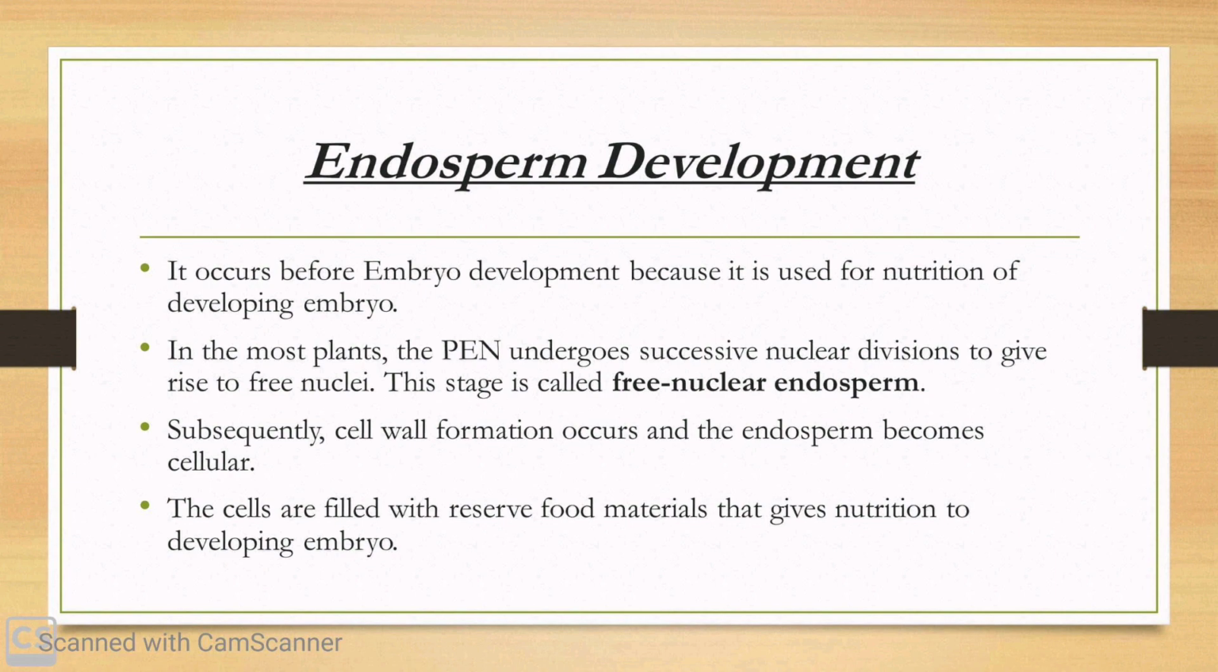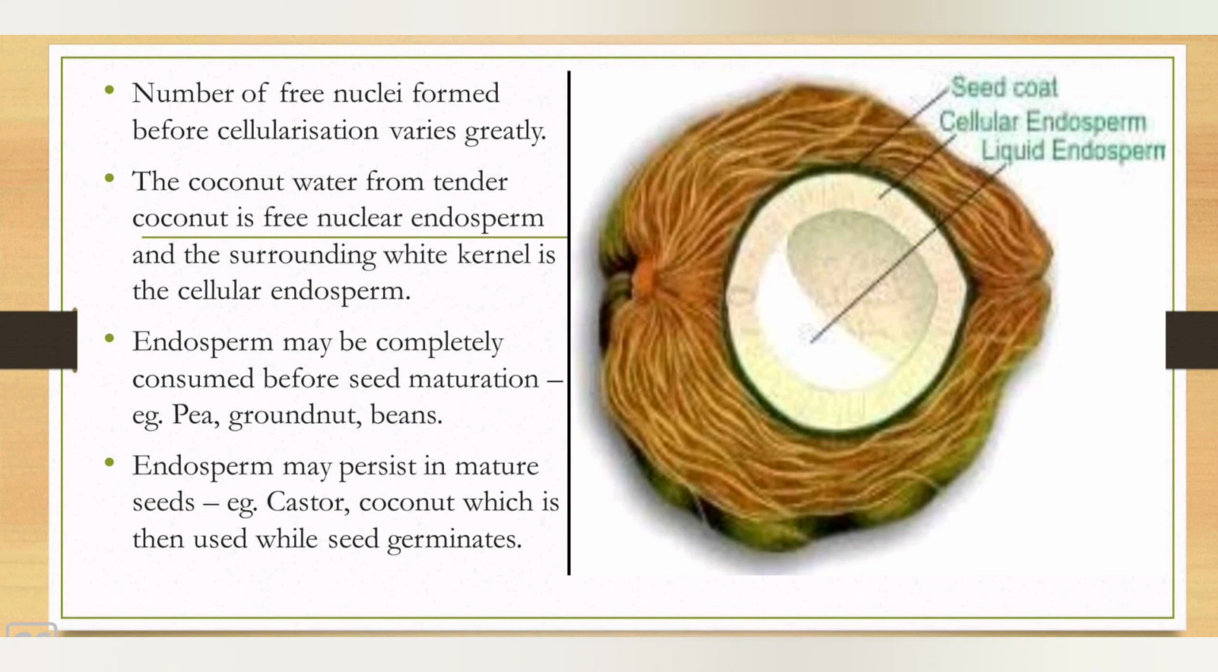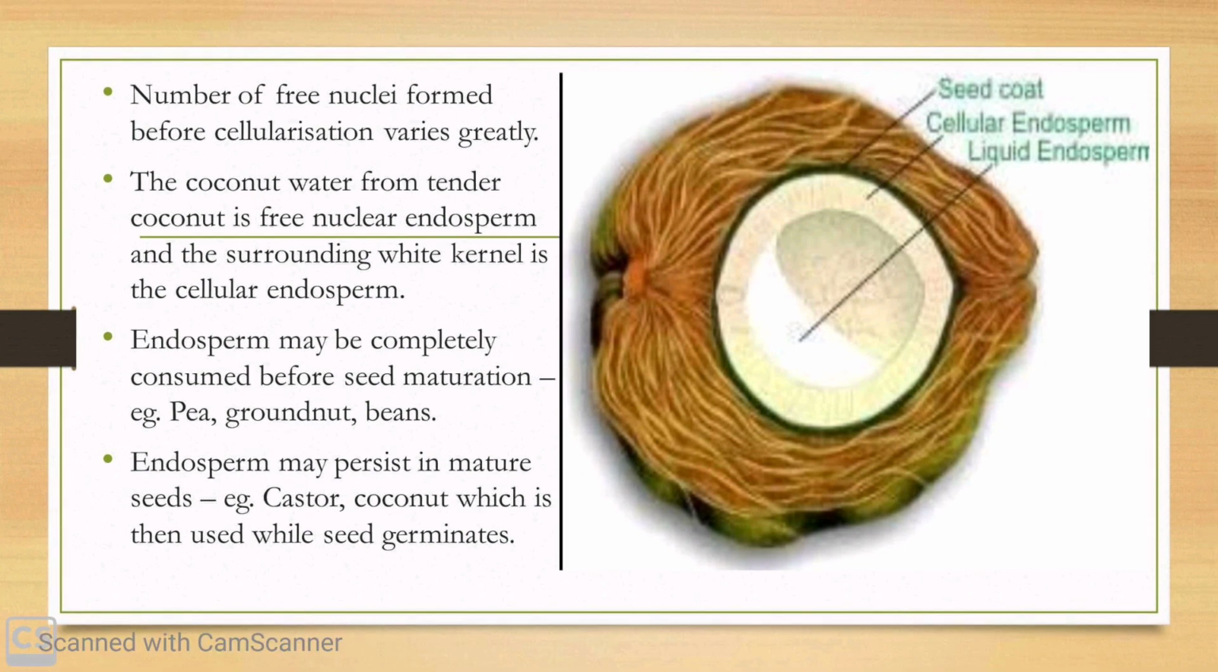Let us locate both types of endosperm in a coconut. The number of free nuclei formed before cellularization varies greatly. The coconut water from the tender coconut is free nuclear endosperm, while the surrounding white kernel is a cellular endosperm. Endosperm may be completely consumed before seed maturation in plants like pea, groundnut, beans, or it may persist in mature seeds, for example, castor and coconut. Here, it is used while the seed germinates.